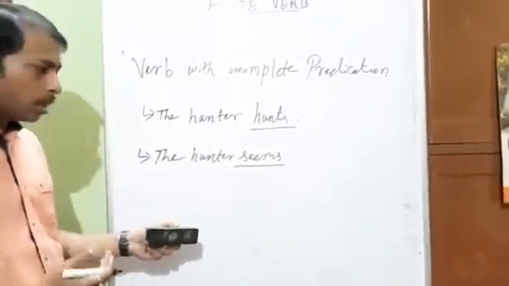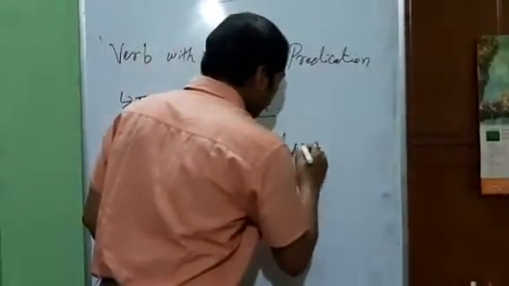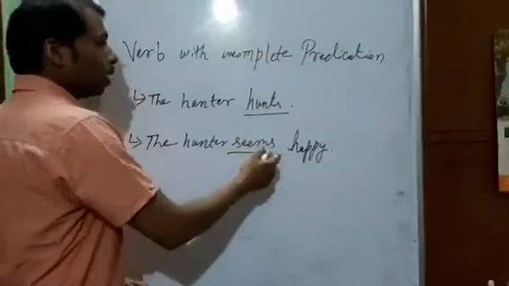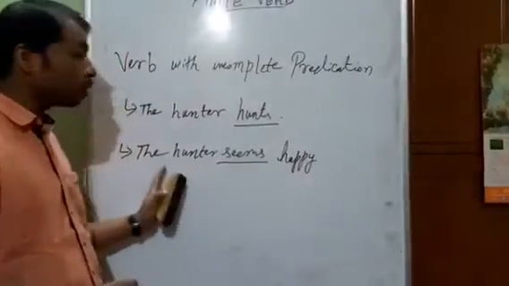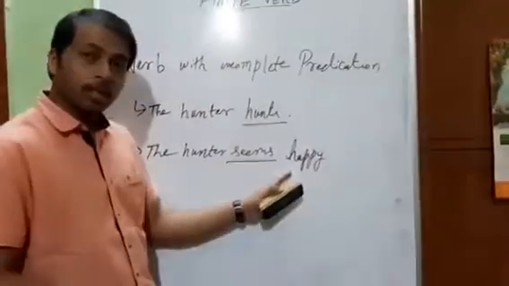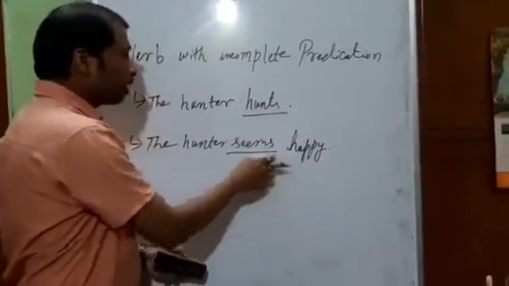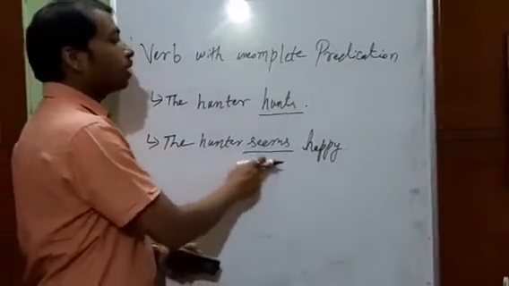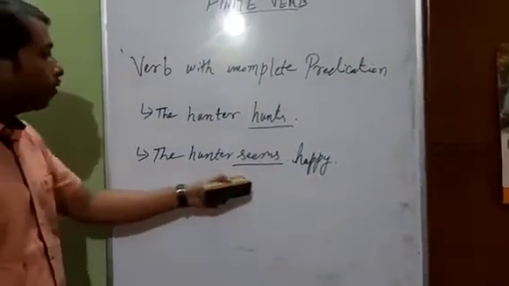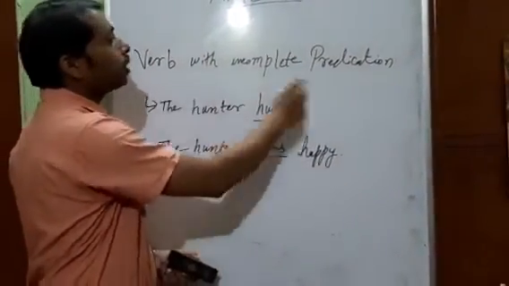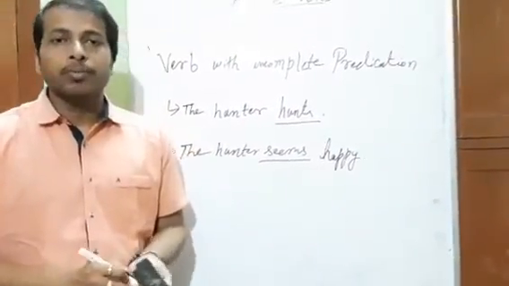The sense is incomplete. Now to complete its sense, we need something. When we put happy, it becomes complete. Now the word happy is not an object. If it had been an object, then the sentence would have been transitive. It is not an object. But it is something which is required to complete the sense of the sentence. The hunter seems happy. So such kinds of verbs are regarded as verbs with incomplete predication. I hope I was able to satisfy you. Thank you very much.